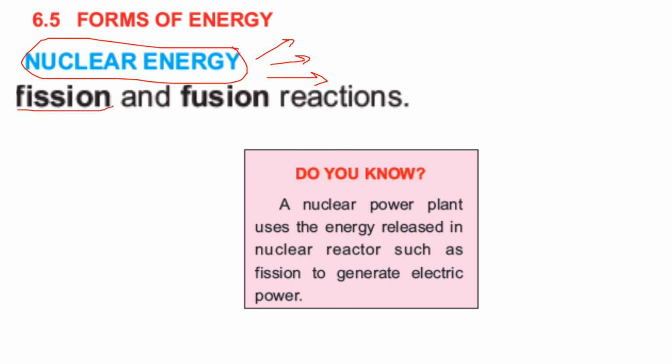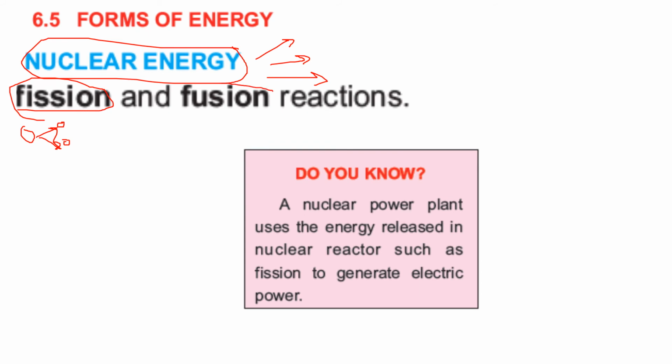First of all, we will discuss what nuclear fission is. Nuclear fission is basically a radioactive decay process in which the nucleus of an atom splits into two or more different atoms. You have learned this process in chemistry. So this is basically nuclear fission, and nuclear energy is emitted in this case.